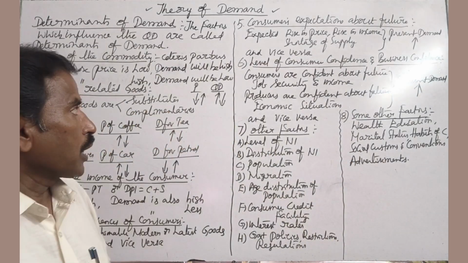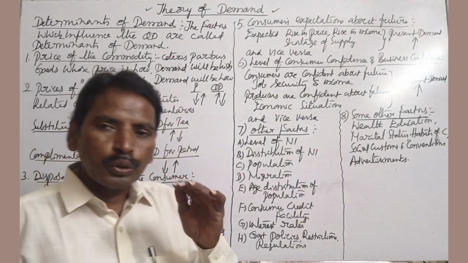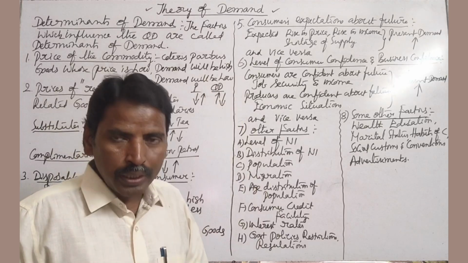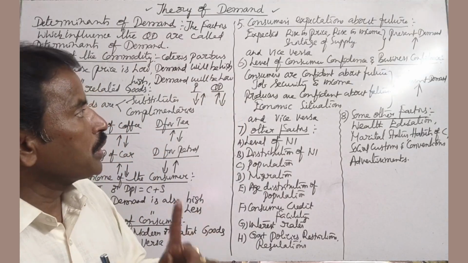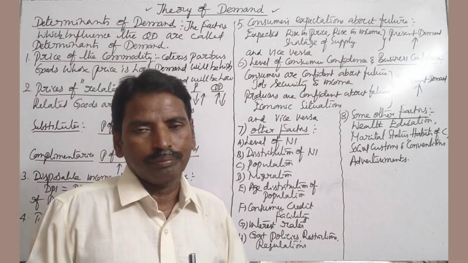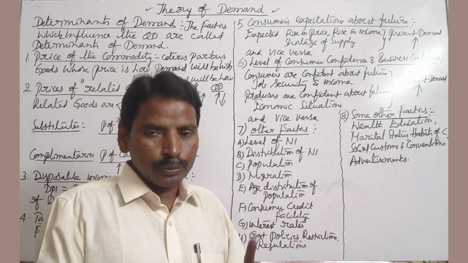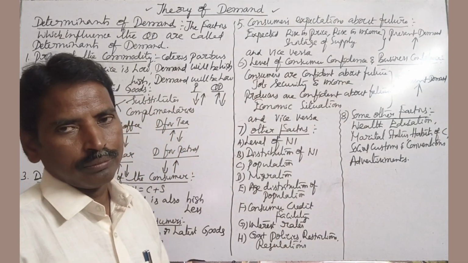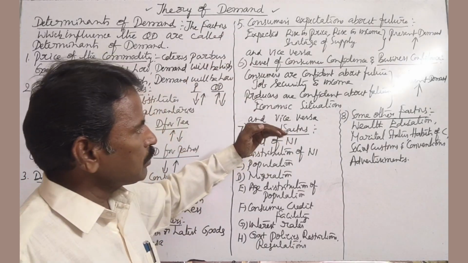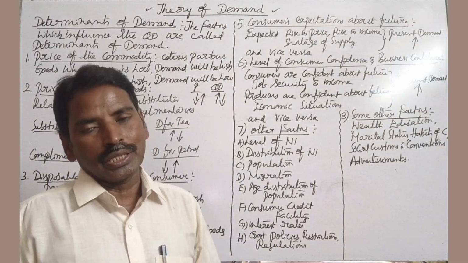Next, another factor, consumers' expectations about the future. Expected rise in price, rise in income, shortage of supply. In these cases, present demand increases and vice versa. That means expecting fall in price, fall in income, and abundance of supply, present demand decreases.